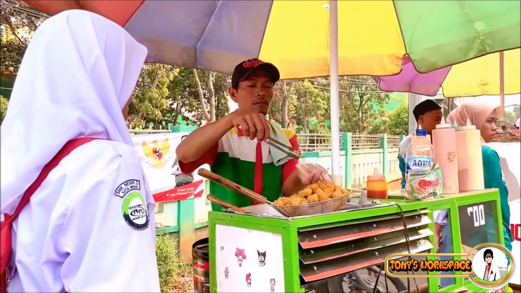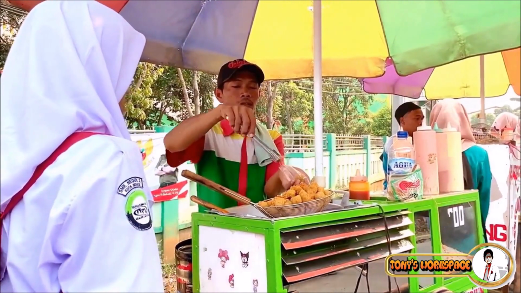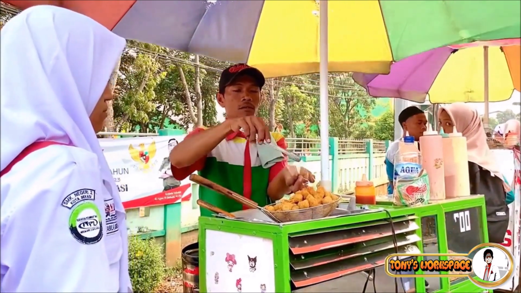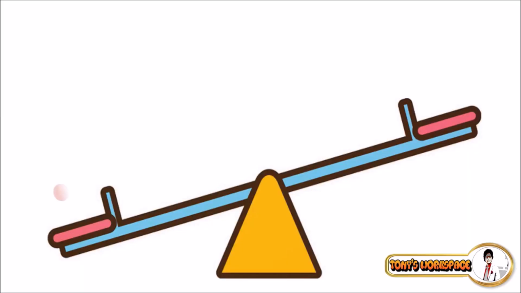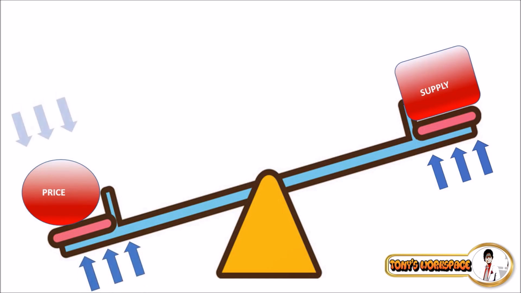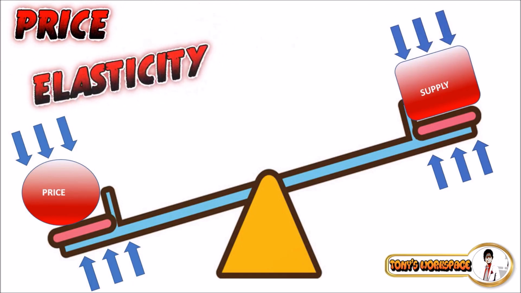Essentially, price elasticity of supply, often abbreviated as PES, quantifies the reaction of the supply of a good or service to a shift in its price. It's like a seesaw, with price on one side and supply on the other. When one goes up, does the other follow suit? Or does it go down? Or maybe it doesn't move at all. This is what price elasticity of supply seeks to explain.